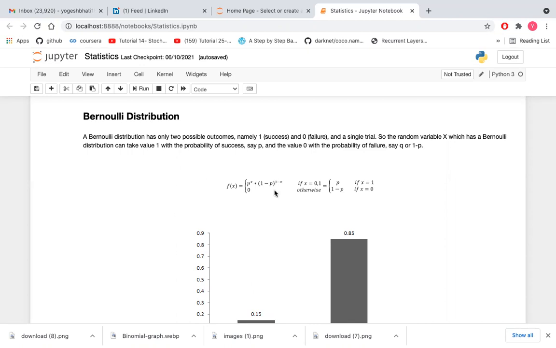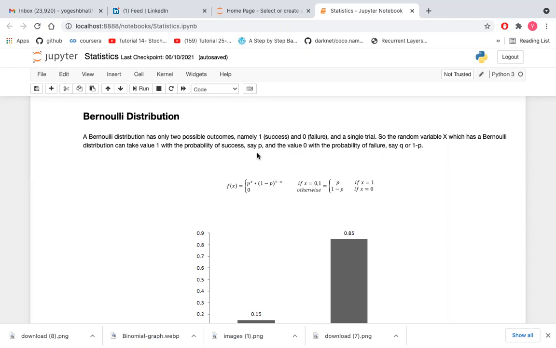So this is known as the probability mass function for the Bernoulli distribution. We can also call it a binary distribution, because here we are getting only two random variable values, 0 or 1.